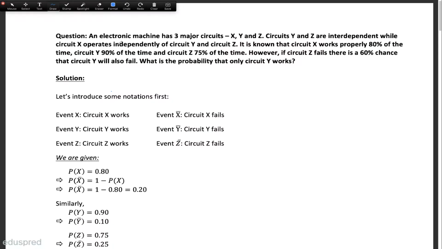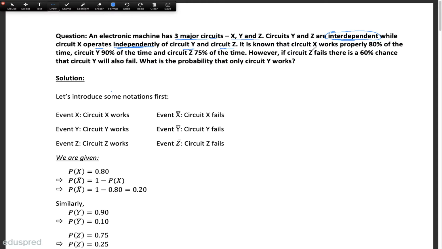In this video, I'm going to solve this question. An electronic machine has three major circuits, X, Y, and Z. Circuits Y and Z are interdependent, while circuit X operates independently of circuit Y and circuit Z. So Y and Z circuits are interdependent, but X circuit has nothing to do with these two circuits. Okay, so X circuit operates independently of circuit Y and circuit Z.